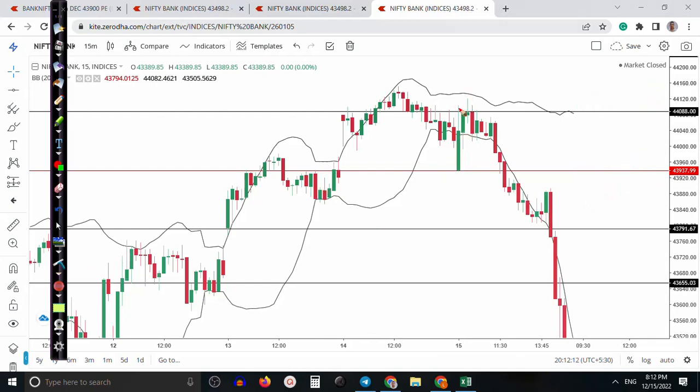All right, so after that what happened? After a pullback with a bullish candle, price hit again, and finally price formed a pin bar. This is called a bullish pin bar or bearish pin bar, whatever, color doesn't matter, just think of it as a pin bar. So what is our trading strategy? Suppose this is a bullish candle, it goes up, another bullish candle, and this one is also a bullish candle. So what happened in the next candle?